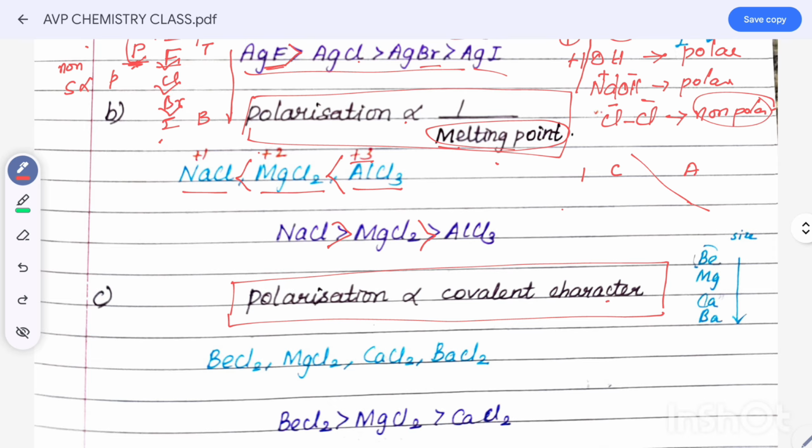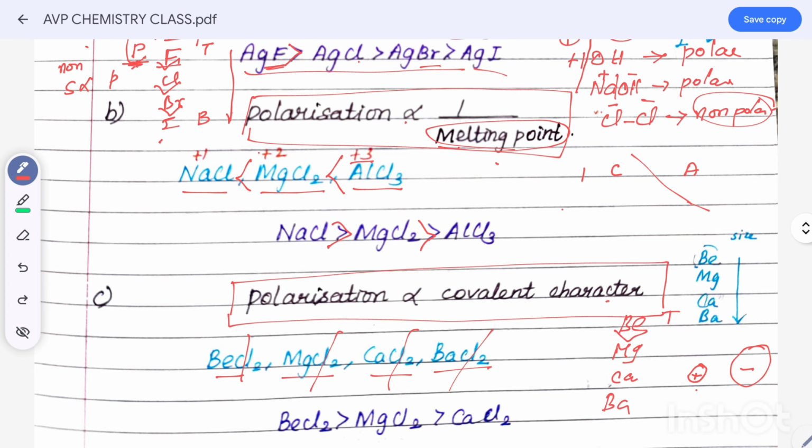The example is beryllium chloride, magnesium chloride, calcium chloride and barium chloride. Here the anion is the same, and the cation is beryllium, then magnesium, calcium, then barium. In polarization, a smaller cation with a bigger anion gives more polarization. So which one has more polarization?